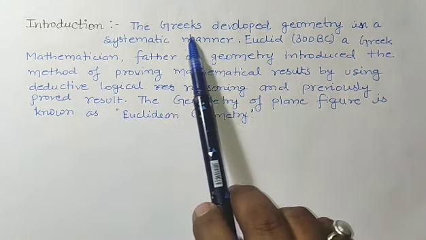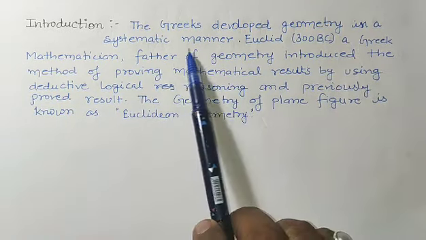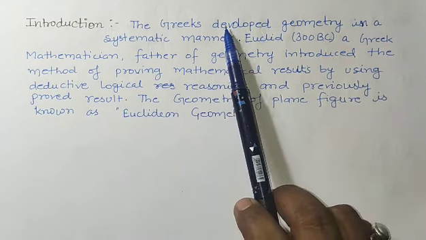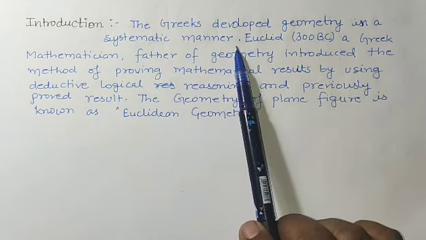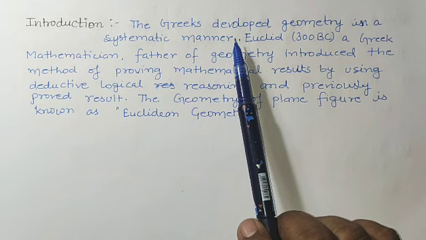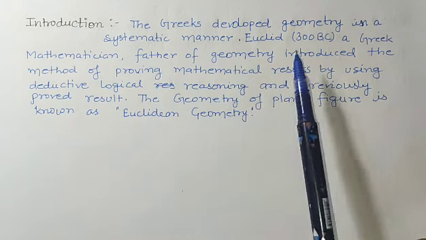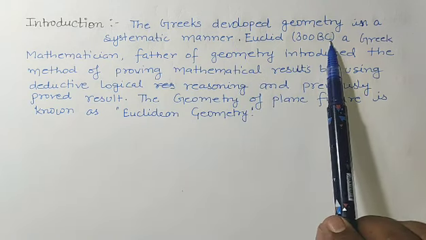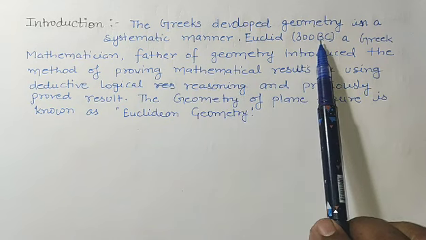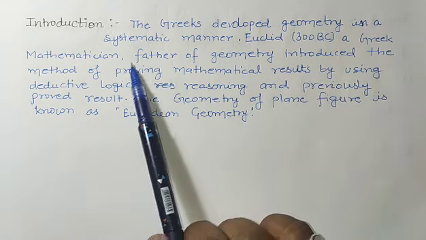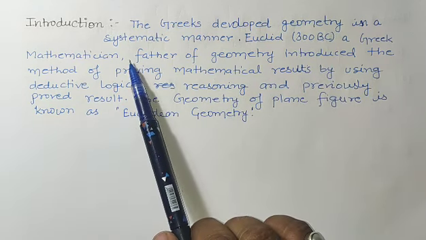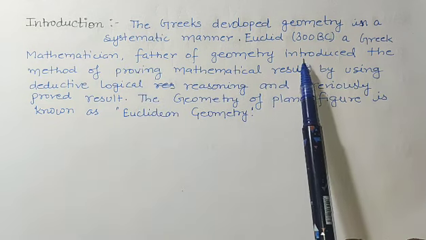The Greeks developed geometry in a systematic manner, which means in sequence. Euclid's time was 300 BC. He was a Greek mathematician, also known as the father of geometry.